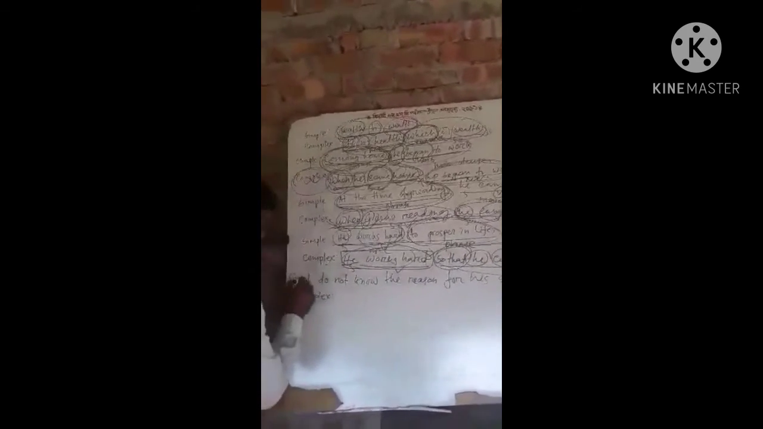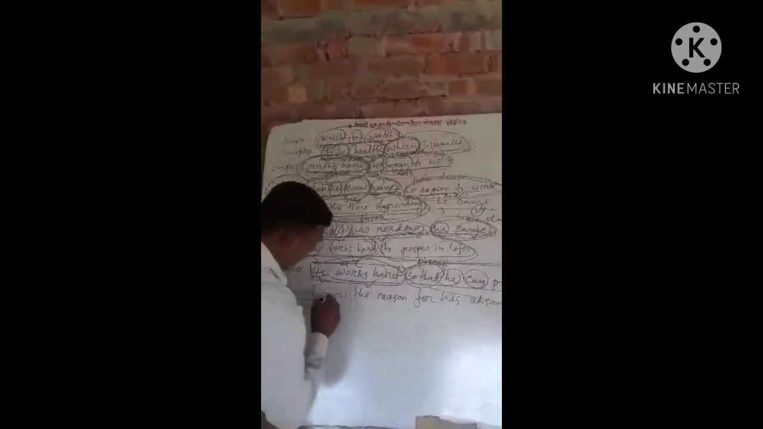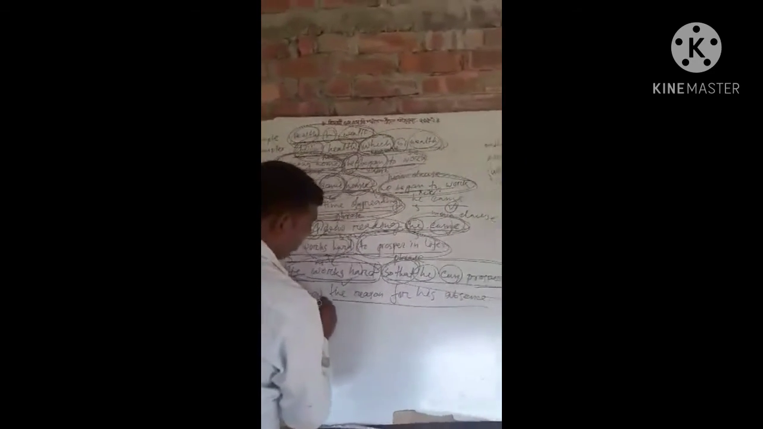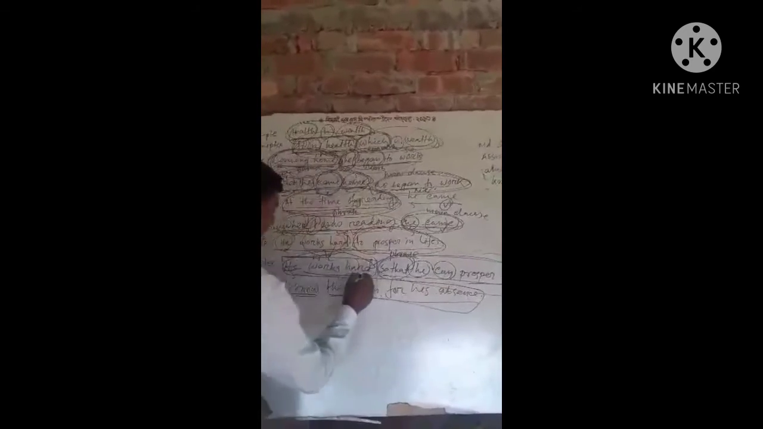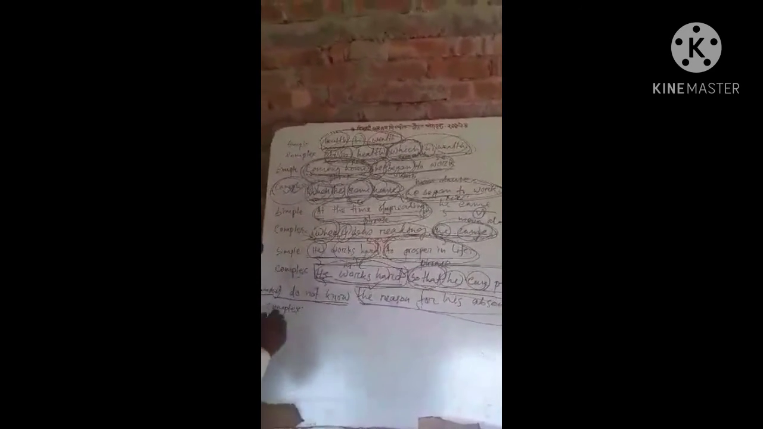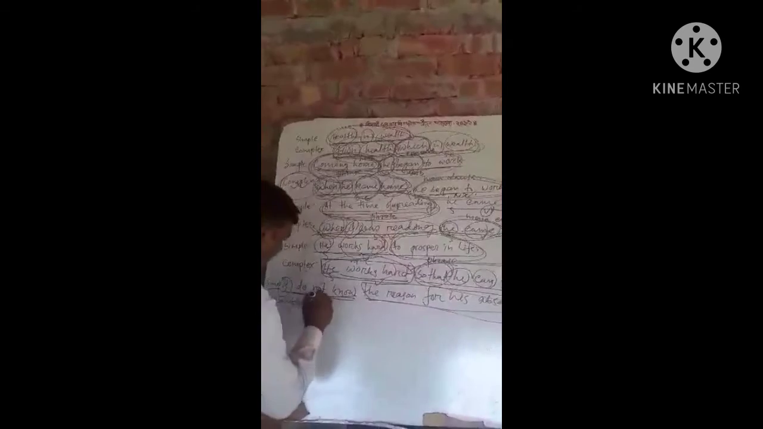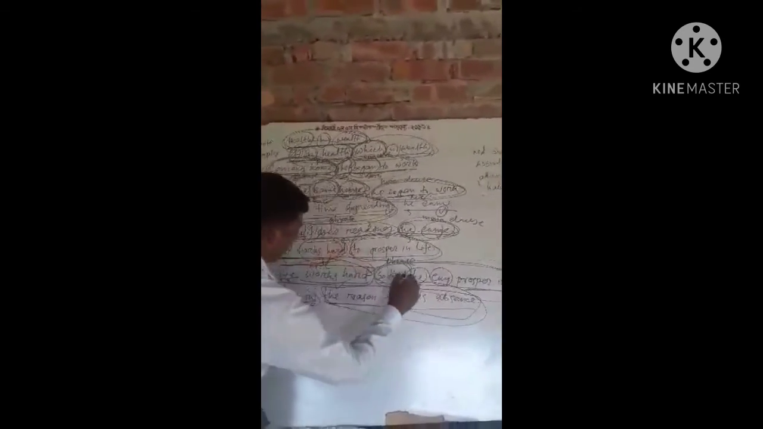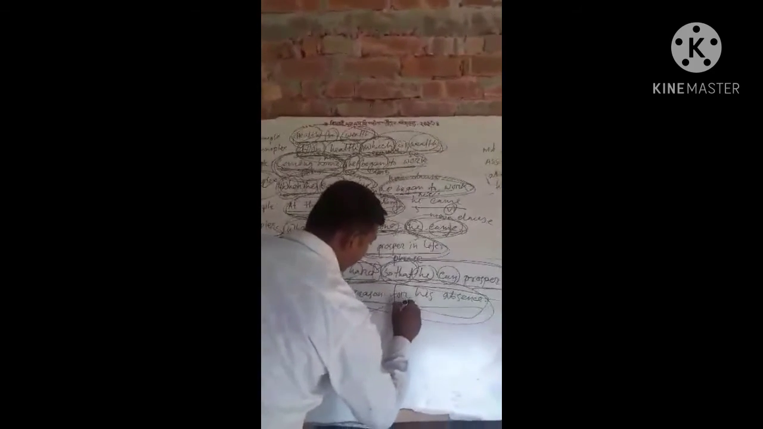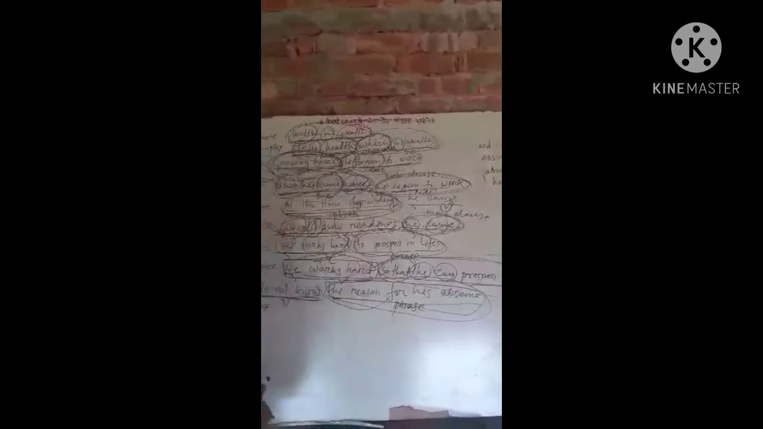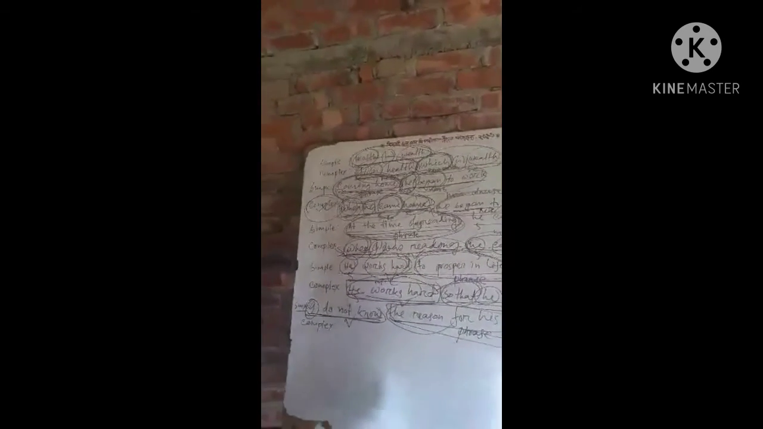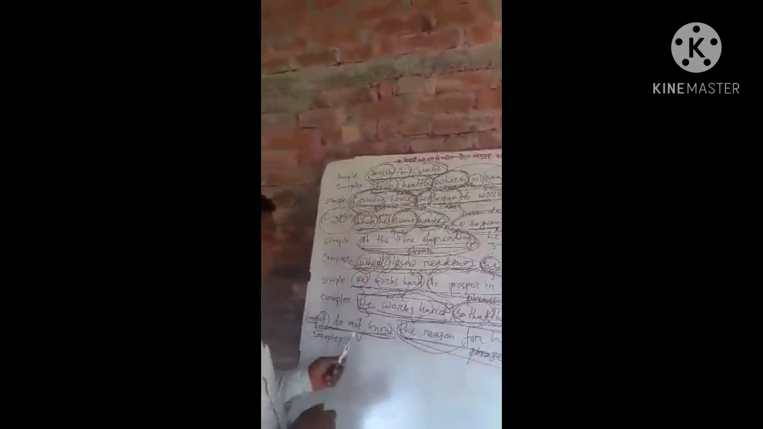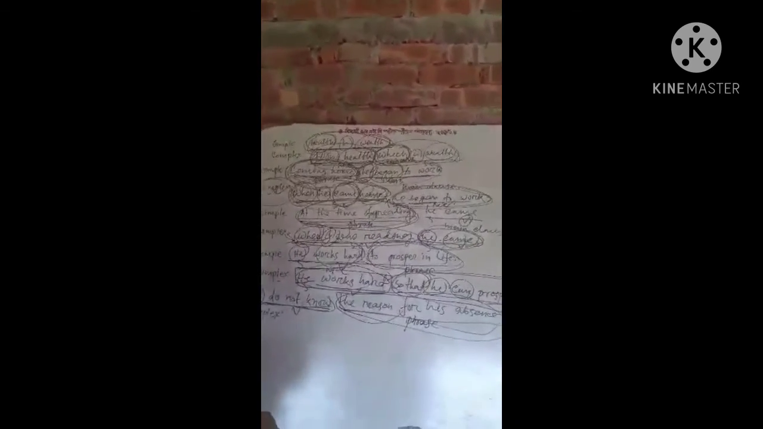Now another example. I do not know the reason for his absence. It's a simple sentence because I is a subject, do not know is a verb. So it's a main clause. The reason for his absence is a phrase. So this part we will make a subordinate clause, because one subordinate clause and one main clause makes a complex sentence.